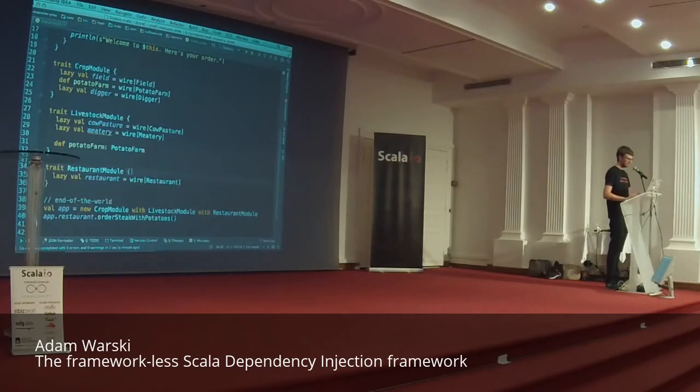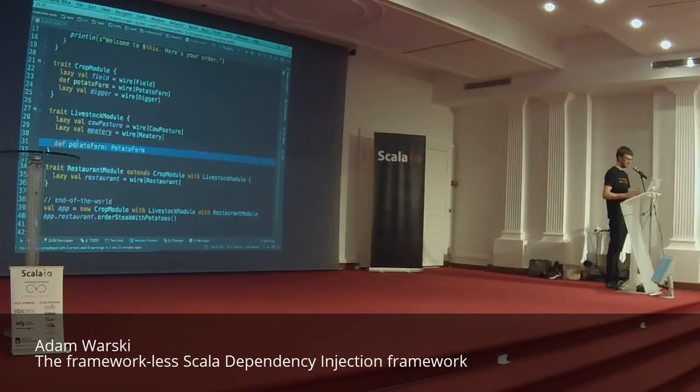Now, the same problem is with the restaurant. The restaurant needs both the meatery and the potato farm. So we could use abstract members here as well. But another thing that we could do, which is actually also quite simple, is to simply say that the restaurant module extends the crop module and the livestock module traits. So that creates a very stiff dependency between the two modules, because it kind of binds the restaurant module to a specific implementation of the crop module.